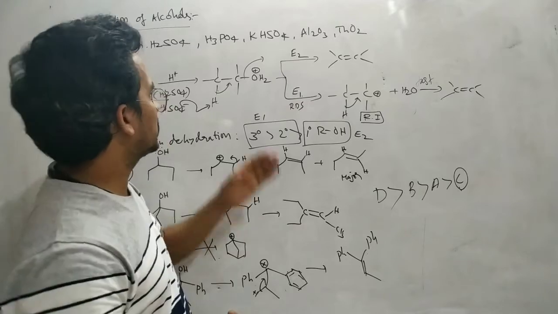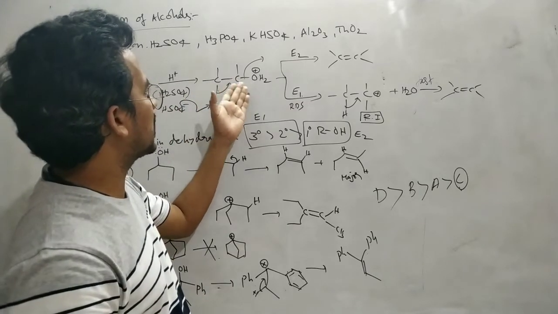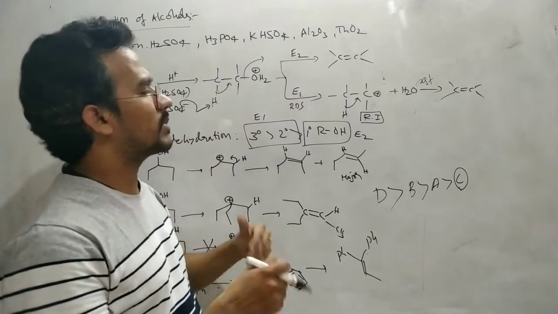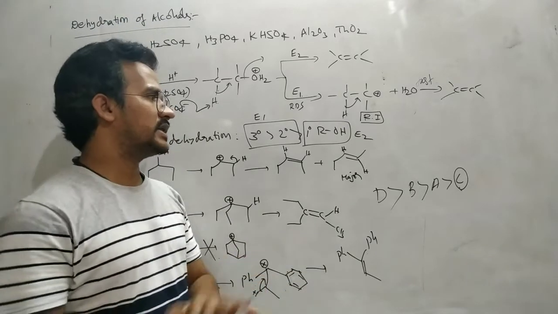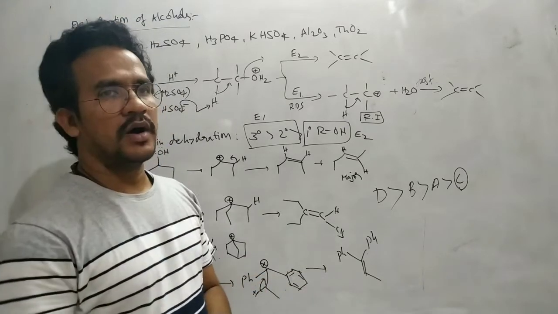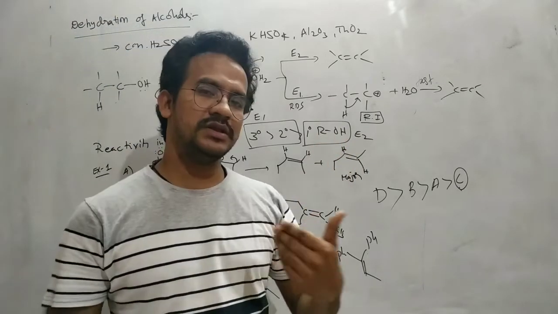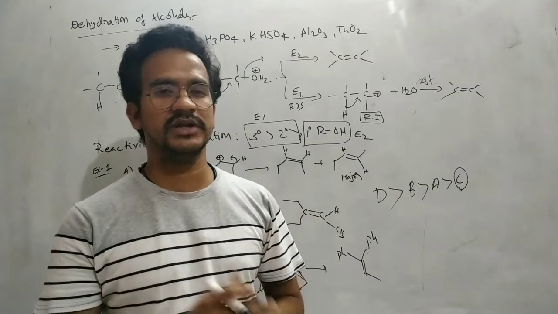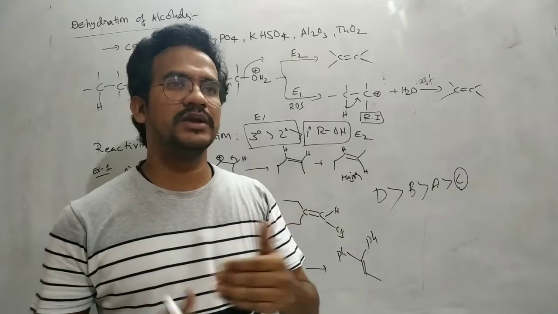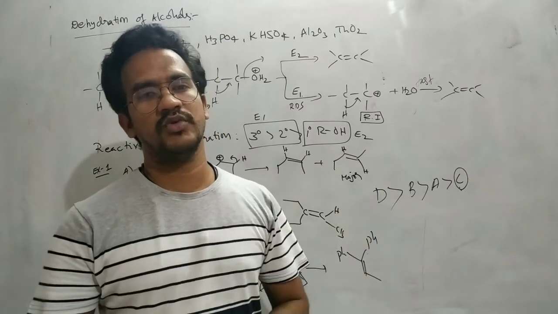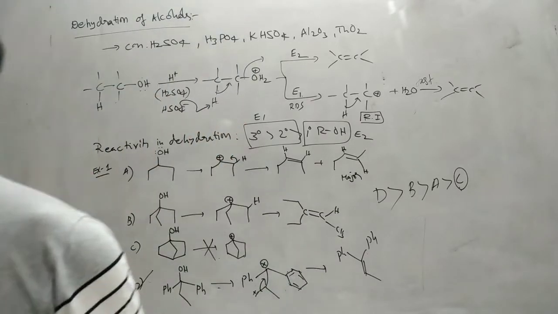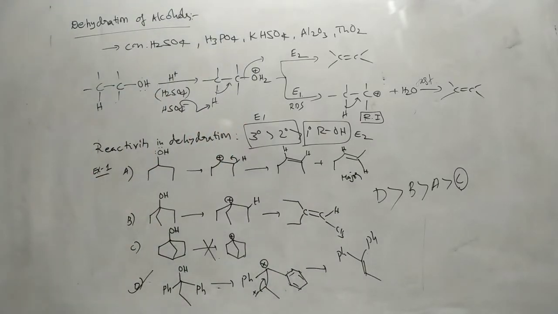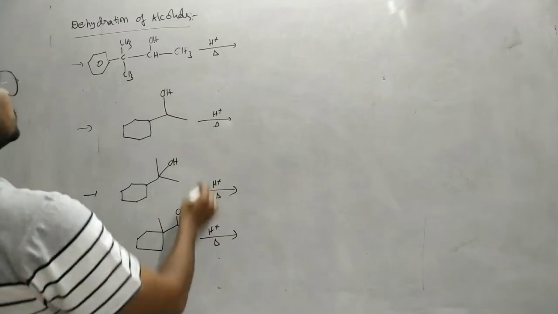Okay. So the breaking of the CH bond and the breaking of the carbon-oxygen bond simultaneously takes place. Okay. That's it. And now another important point: in an elimination reaction, in this dehydration process, carbocation is the reaction intermediate. So carbocation rearranges to a more stable carbocation. Okay, that is one of the important points. Let us discuss some examples. Here are some examples of this.